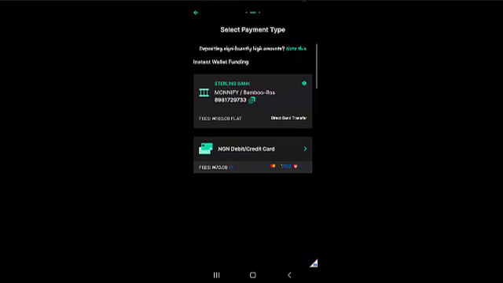Mind you, there is a fee attached to each of the processes. Bank transfer costs you a $100 flat fee, and then card transfer costs you that. So you want to take note of those while you are making this transaction. You could link your card or make a bank transfer. Once you do that, the money goes straight into your wallet, and then we would now head over to the home section and see other things that can be done on this app.